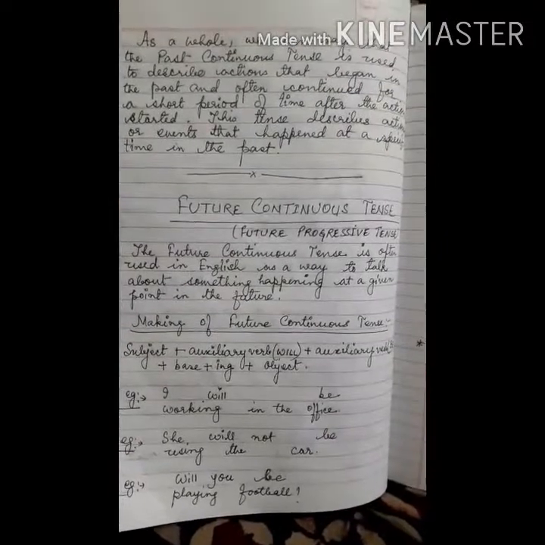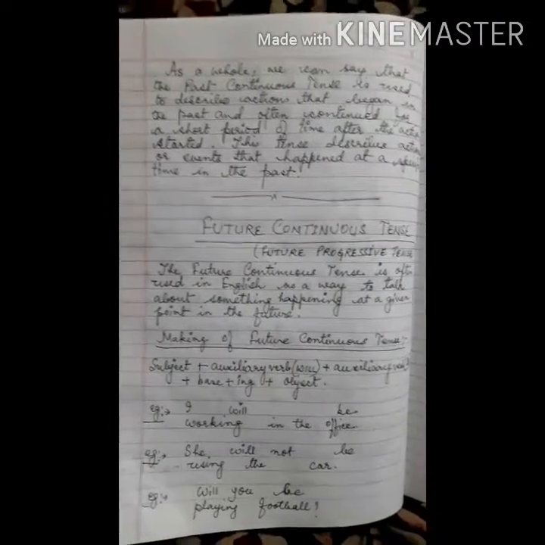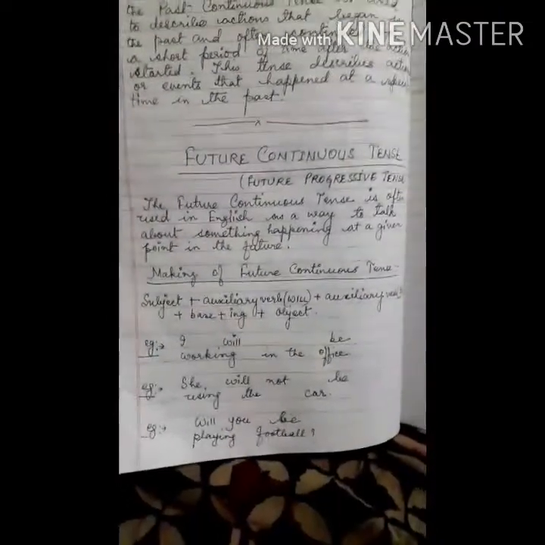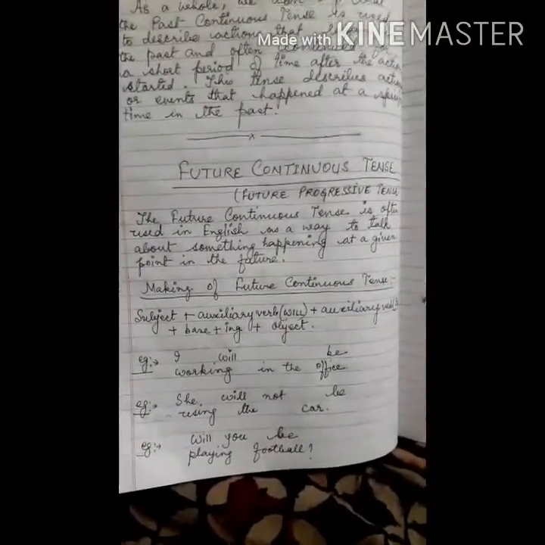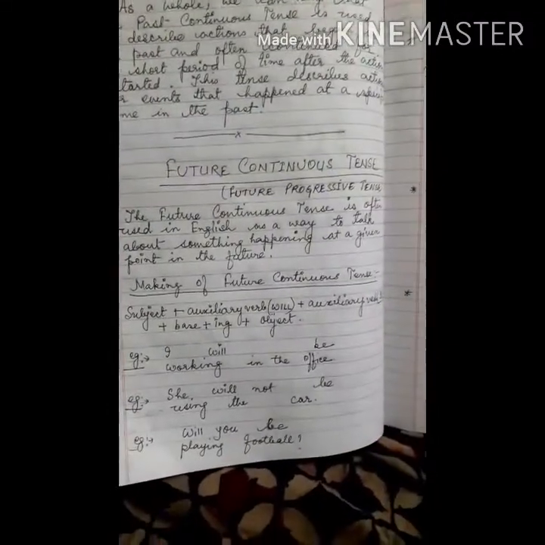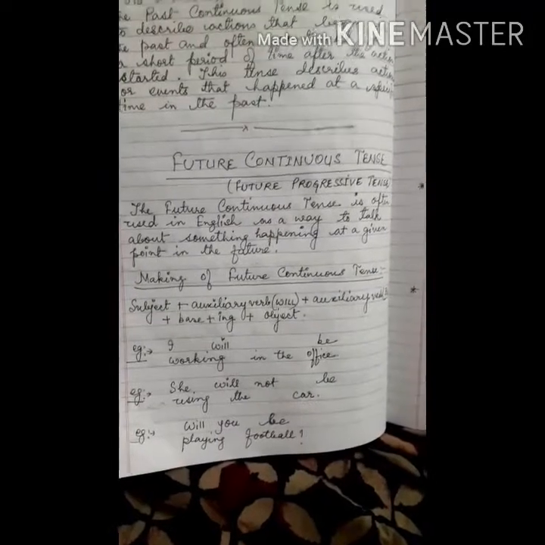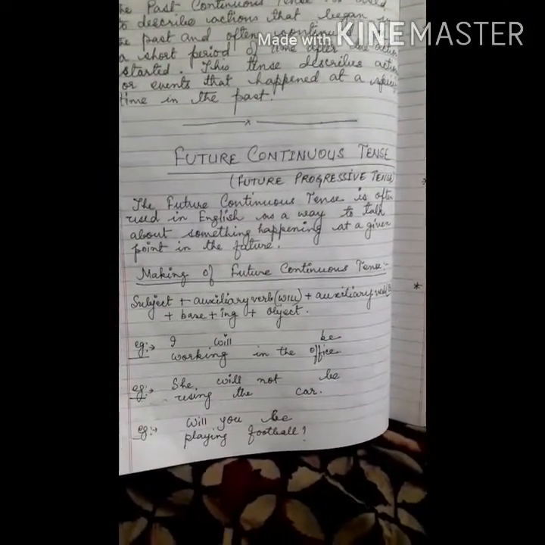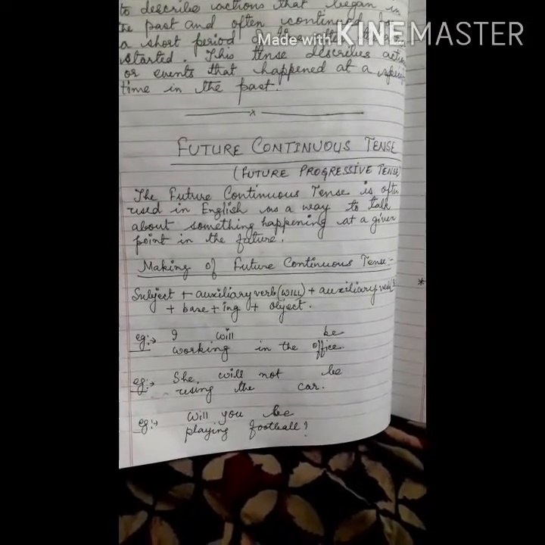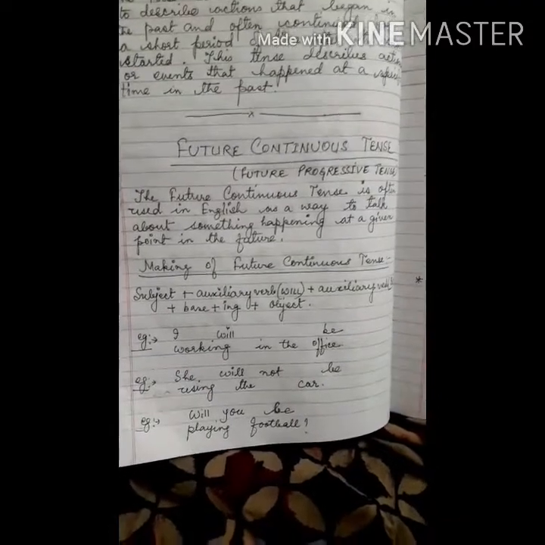This base plus ing we are using in present continuous, past continuous and future continuous, all three tenses. The only difference with future continuous tense is that we are using an auxiliary verb after the subject, and we are also using another auxiliary verb, that is be. So the auxiliary verb will is the secondary auxiliary verb, and the auxiliary verb be is the primary auxiliary verb.